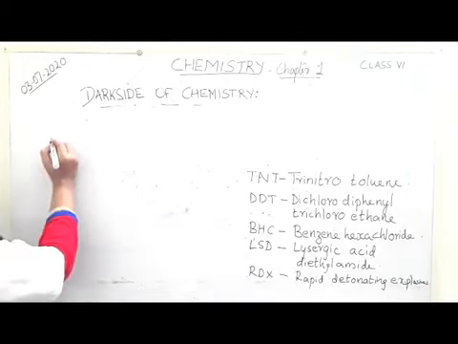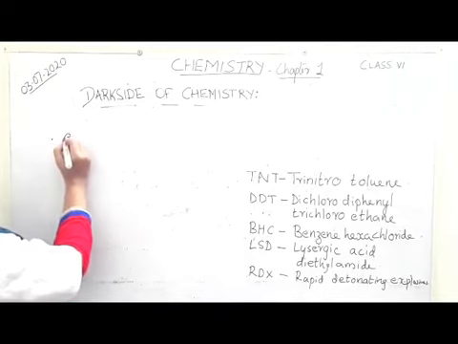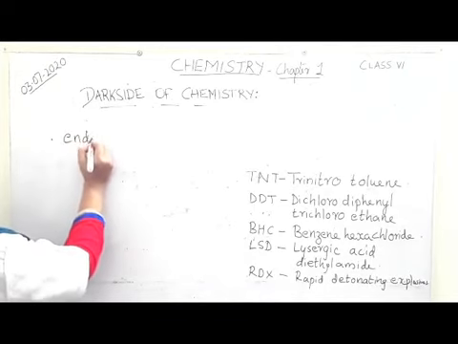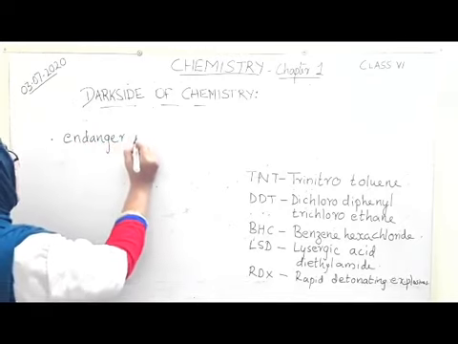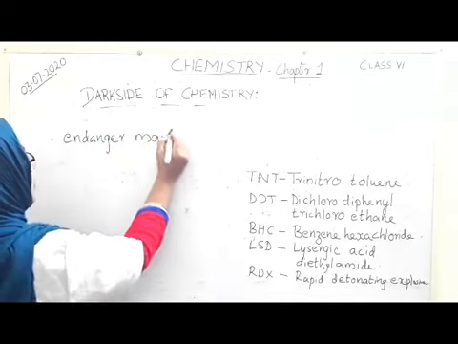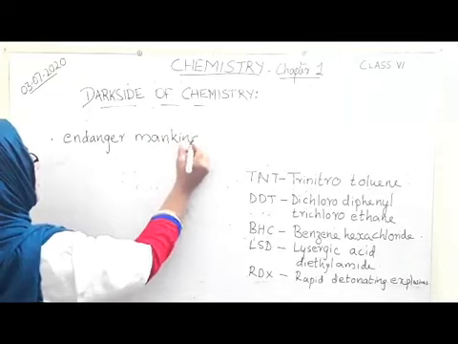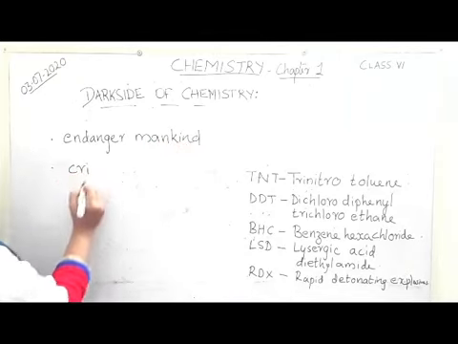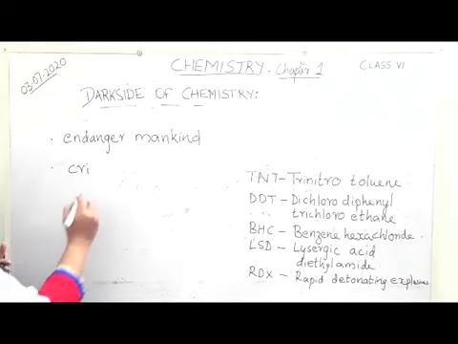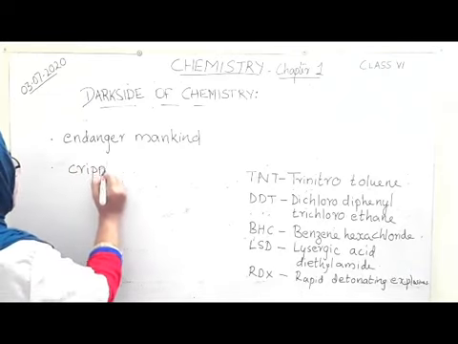There are some misuses of chemistry which endanger or cause danger to mankind. Or we can also say they are crippling the human society.